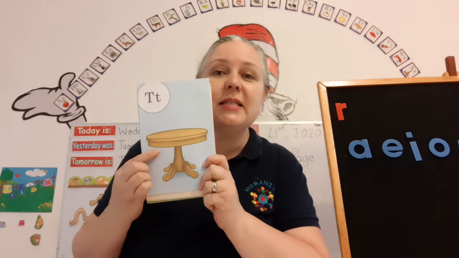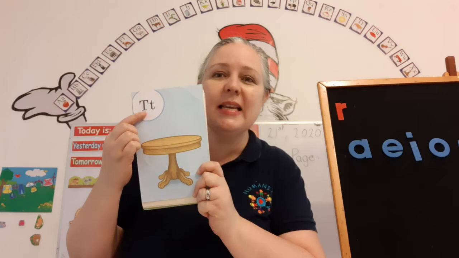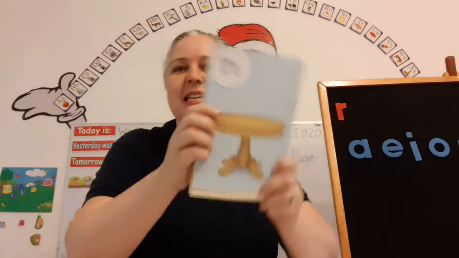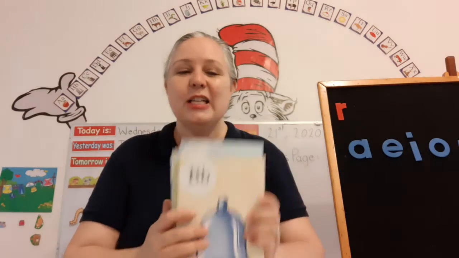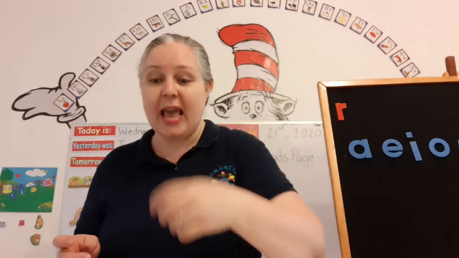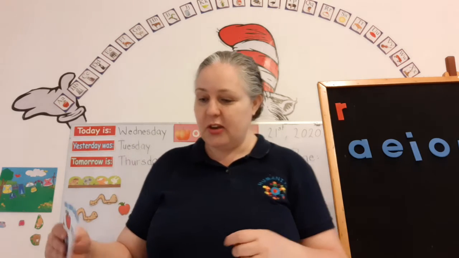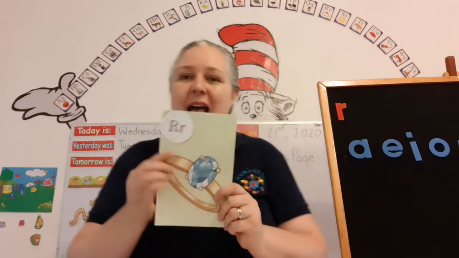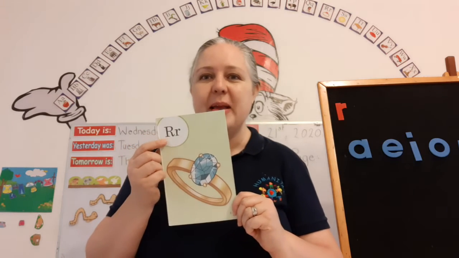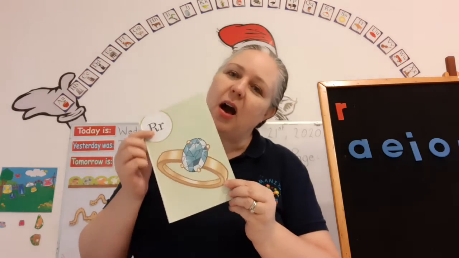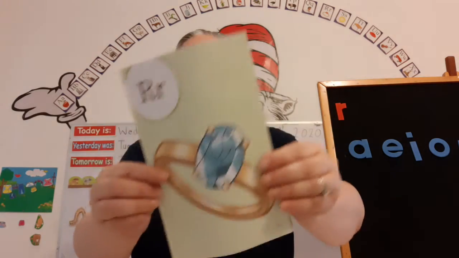The name of this letter is T. It makes a sound T, as in table. T says T, T, T. Super! Those were our consonants. Okay. Now, yesterday we learned a new consonant. Do you remember? The name of this letter is R. It makes a sound R, as in ring. R says R, R, R.